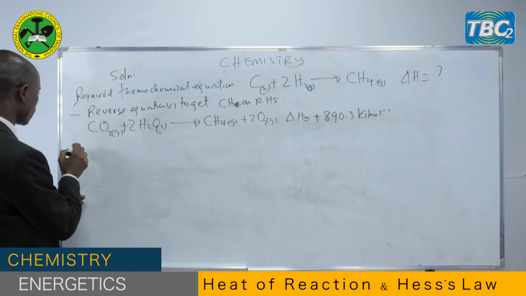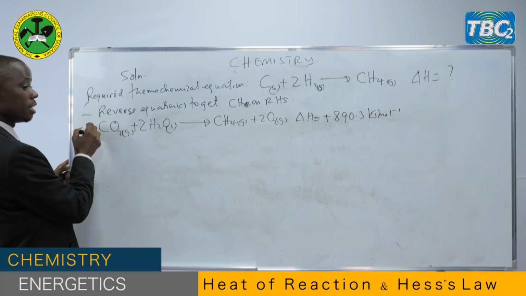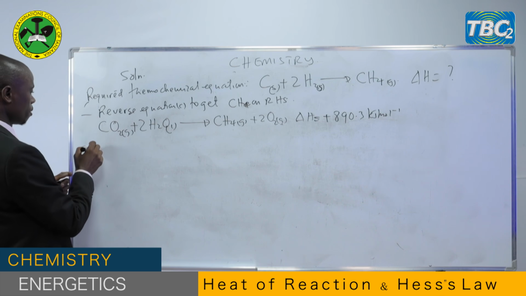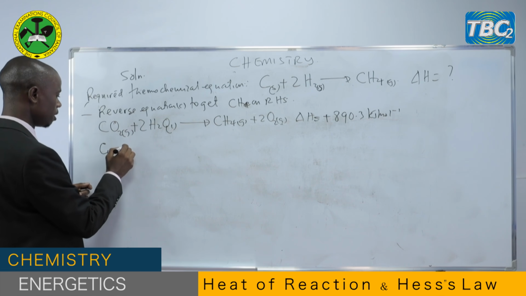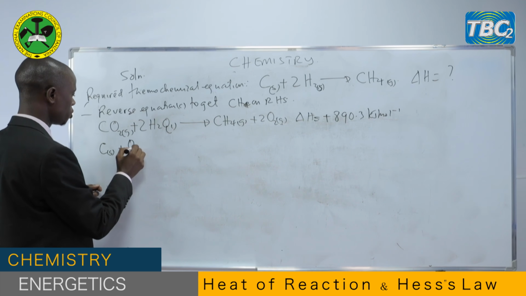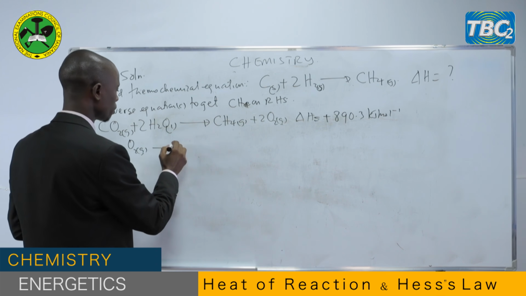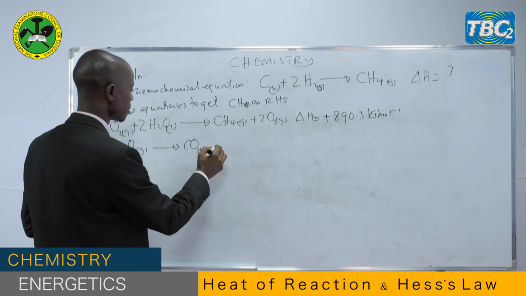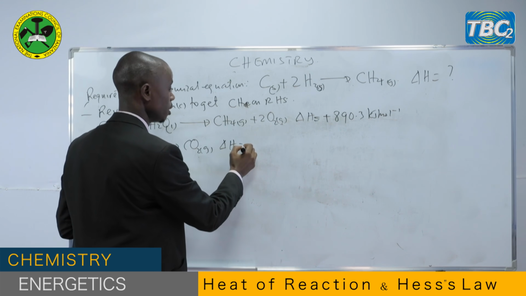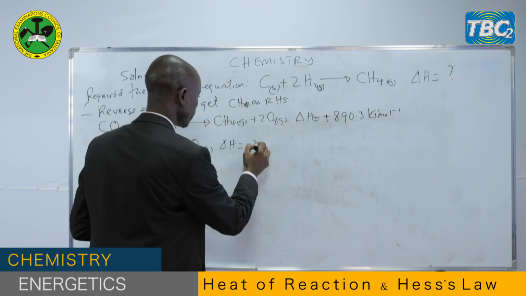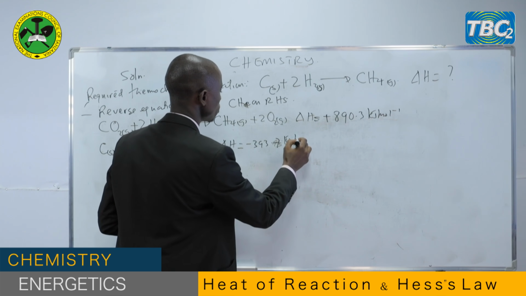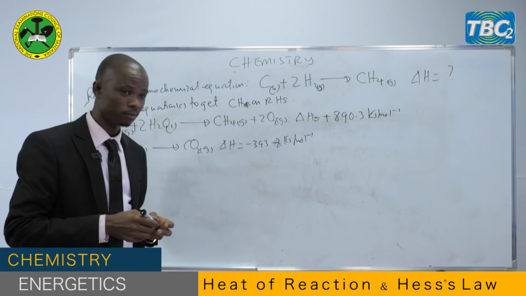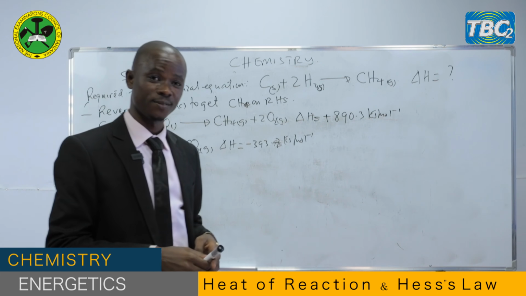So you write here carbon solid plus oxygen gas to get carbon dioxide gas. The enthalpy change of this reaction will remain as it is, negative 393.7 kilojoules per mole. That is very, very important.